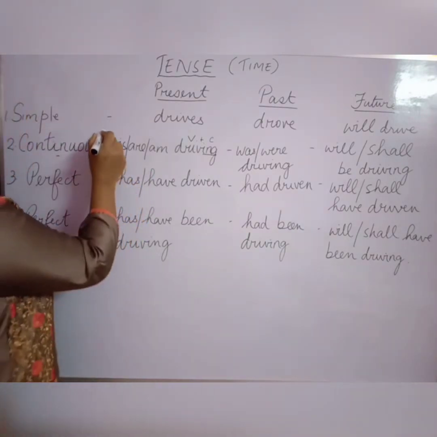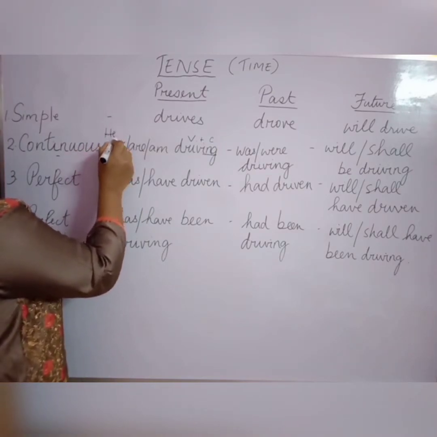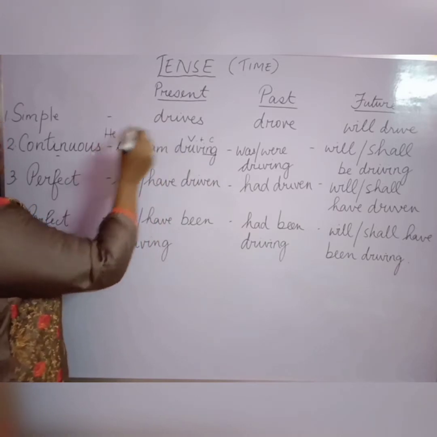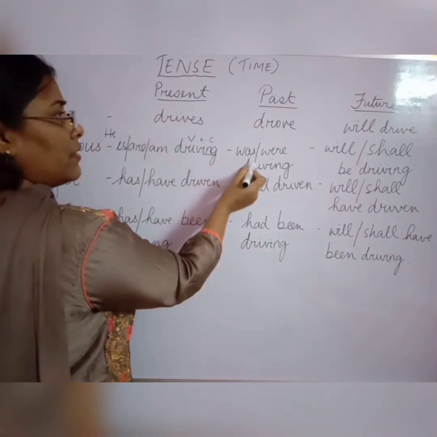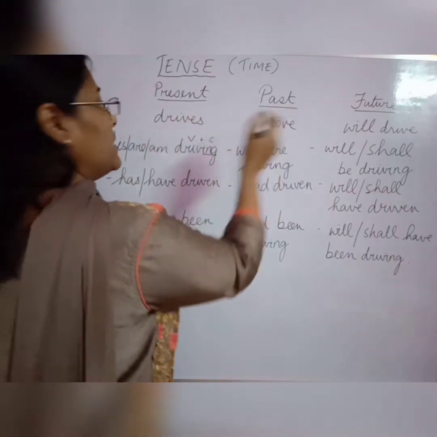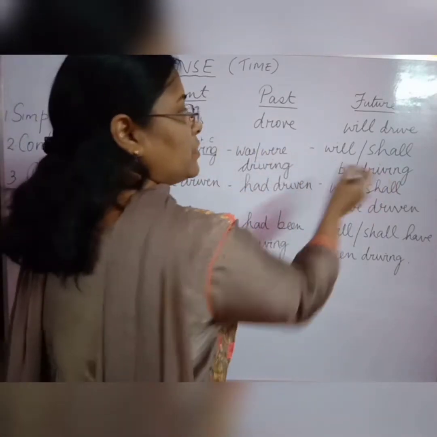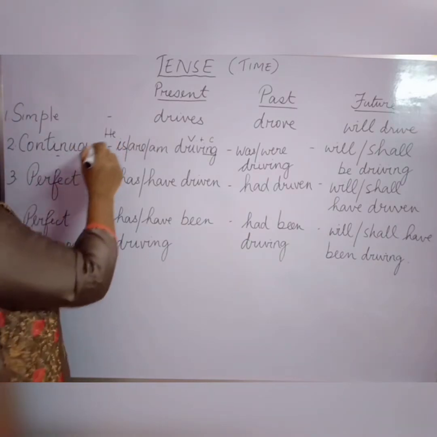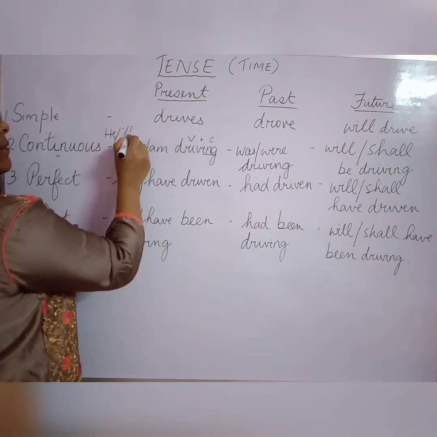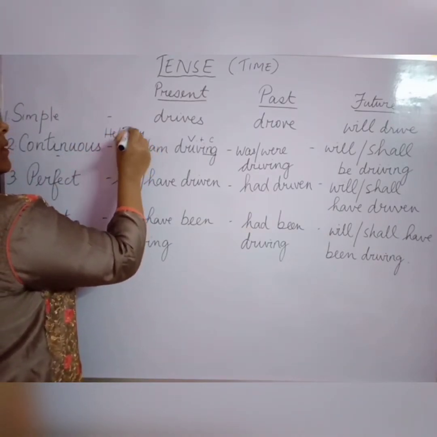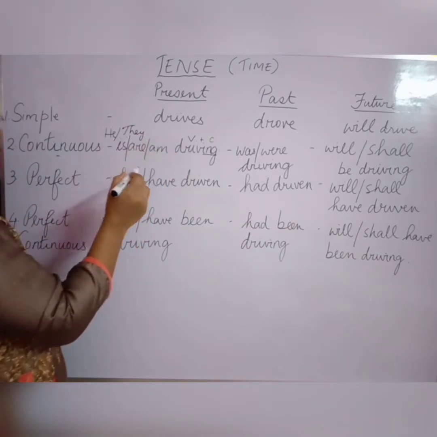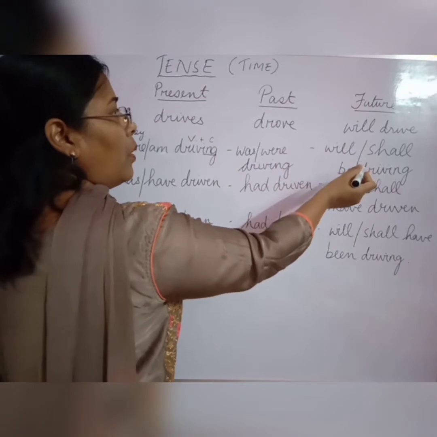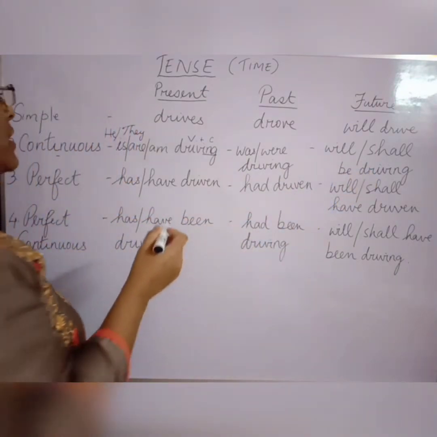Now if I take the subject here, he is driving, in past tense he was driving, and in future tense he will be driving. Okay, now if I change the subject to they: they are driving, they were driving, and they will be driving or shall be driving.